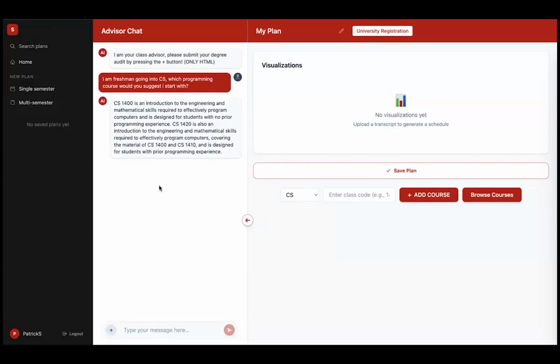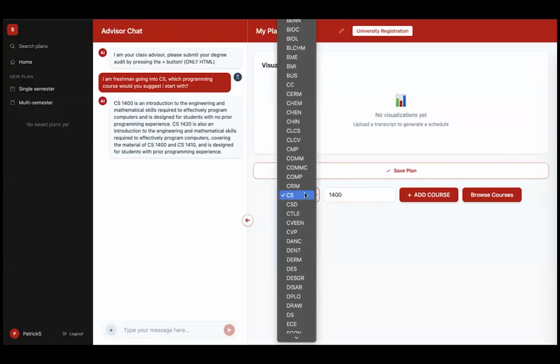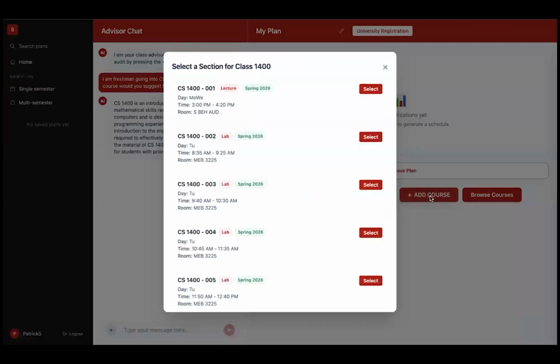So we can go ahead and ask the advisor here, and he gives me a suggestion. He says we can start with CS 1400. We can also start with 1420, as we know this is another option for introductory programming at the University of Utah for the computer science program. So we have a course suggested here. We can now type it in here, CS department selected, and we can add it.